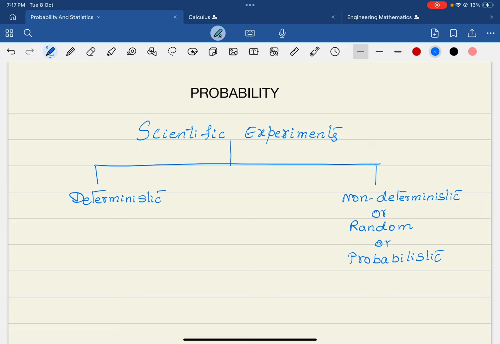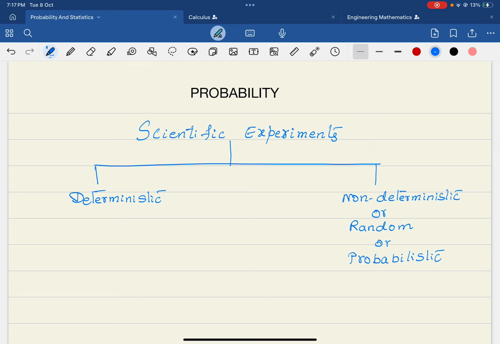Suppose our predictions are wrong, then definitely there is a very big loss for the nation. It may be machine learning, it may be artificial intelligence, or it may be any scientific experiment, or the launching of a satellite, whatever. If we make the correct prediction, then it is a great benefit for the nation. So, when we do probability, we have to understand what the fundamentals of probability are. This chapter is being introduced for engineering students.